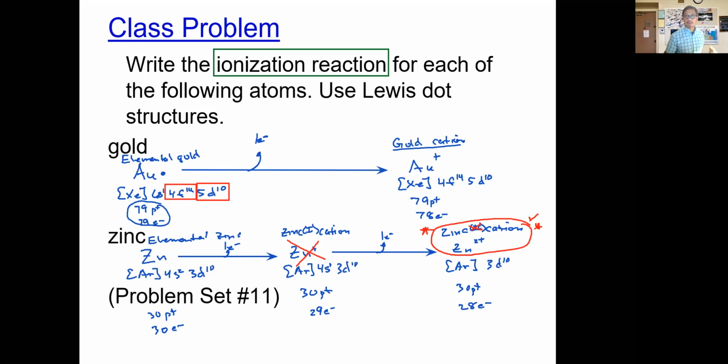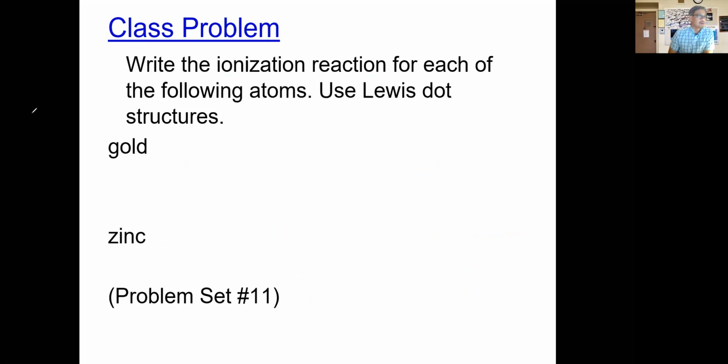So your homework for tonight, due on Thursday, is going to be set A from chapter 7. It's going to ask you to write the ionization reactions for these cations and show how they form. Okay, but let's continue on, because your homework is going to also ask you about the anions.